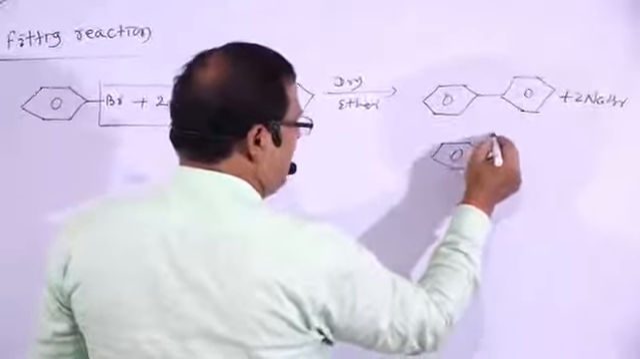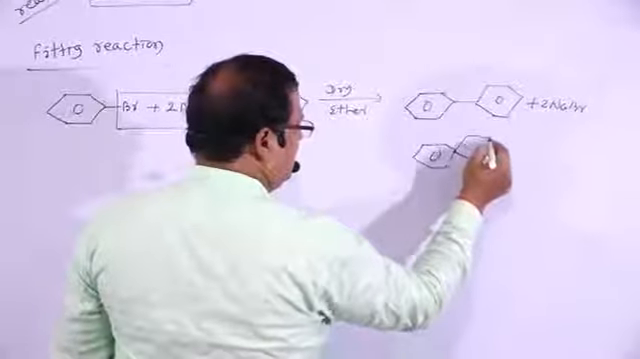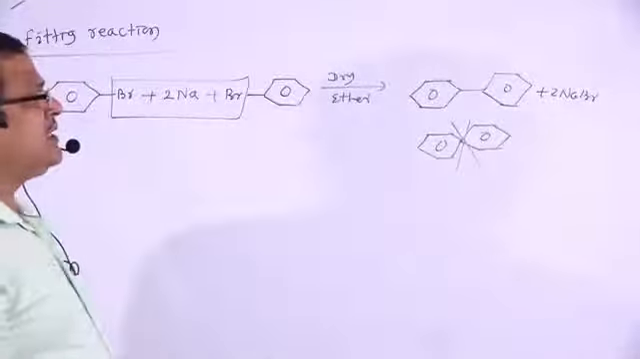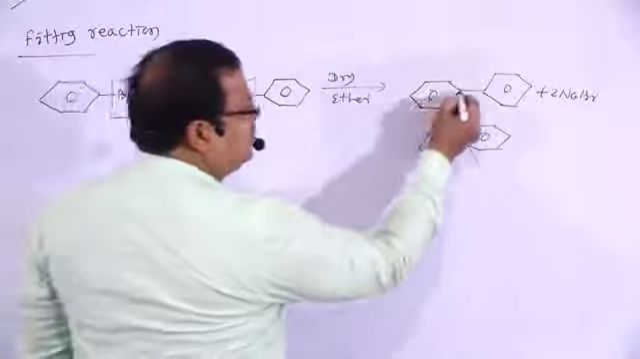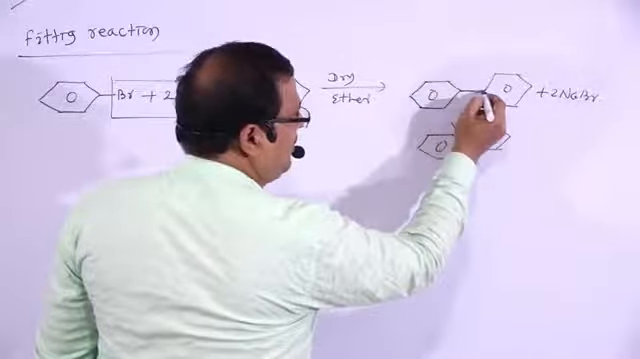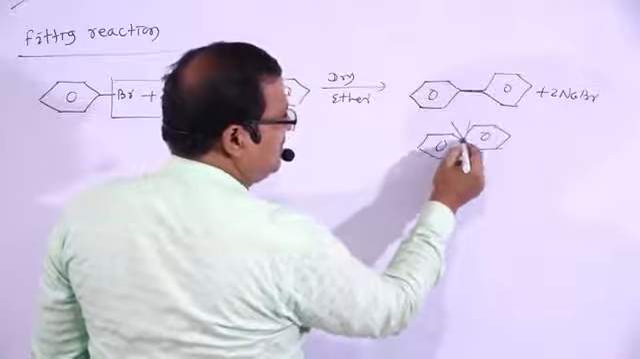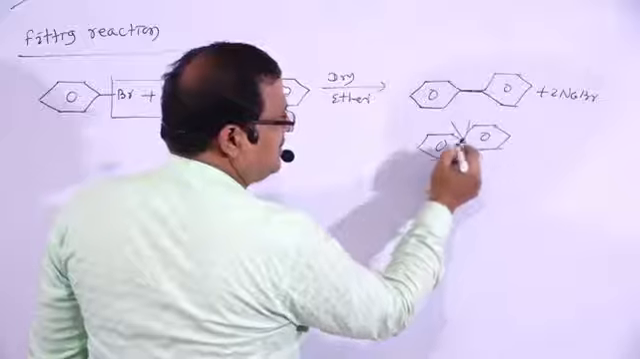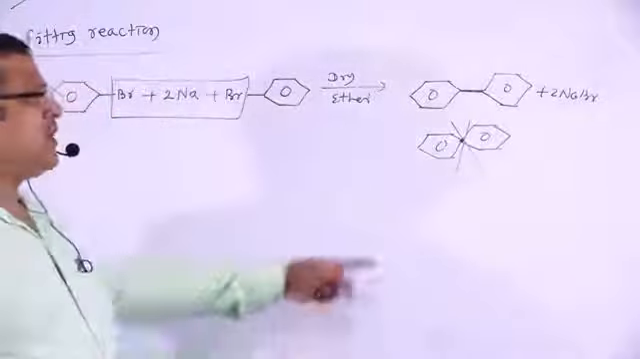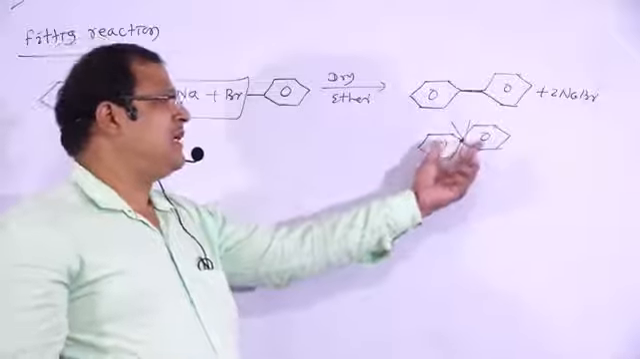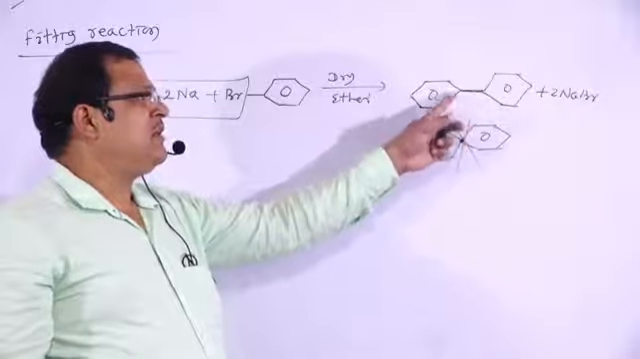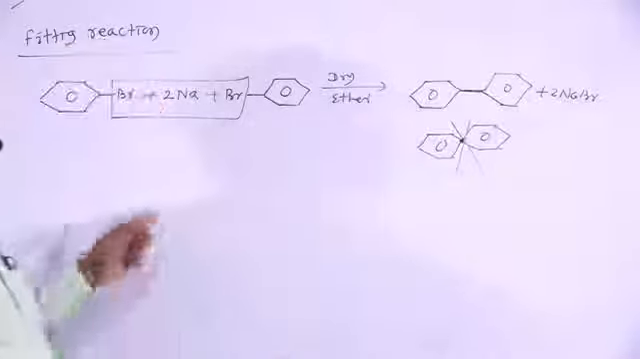Don't write in this way. Most of the students are writing biphenyl in this manner. This is wrong. The two benzene rings must be linked by a bond, that is biphenyl, not this one. If this is the structure, then this carbon atom will be pentavalent. This is not the representation. We have to write in this manner for the formation of biphenyl.